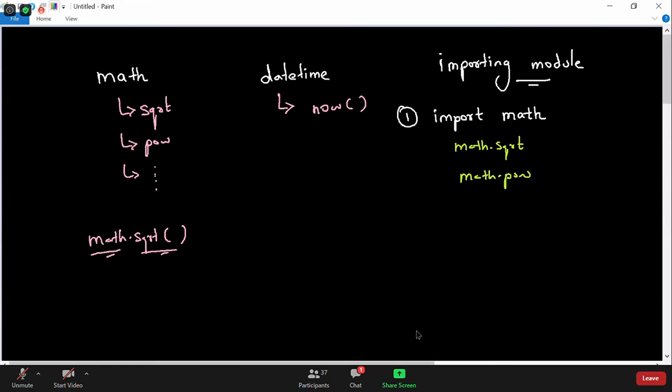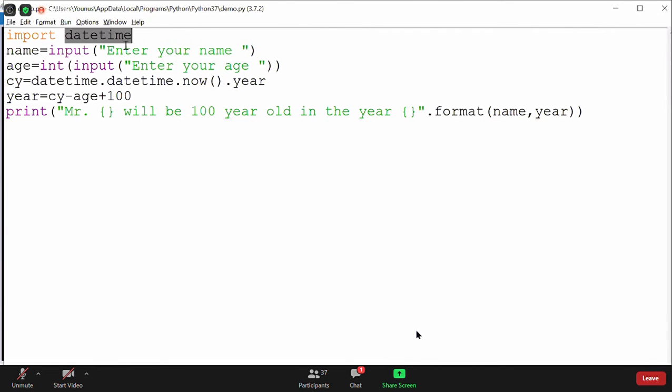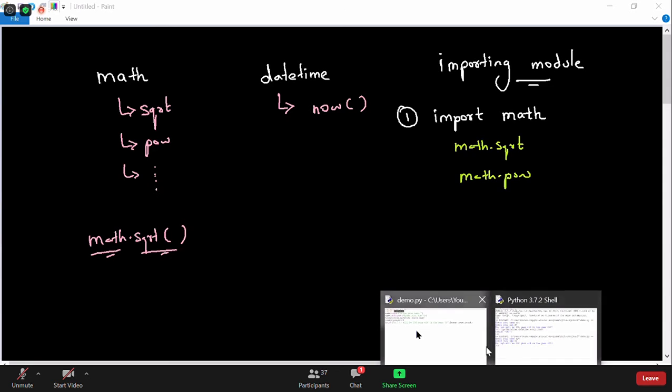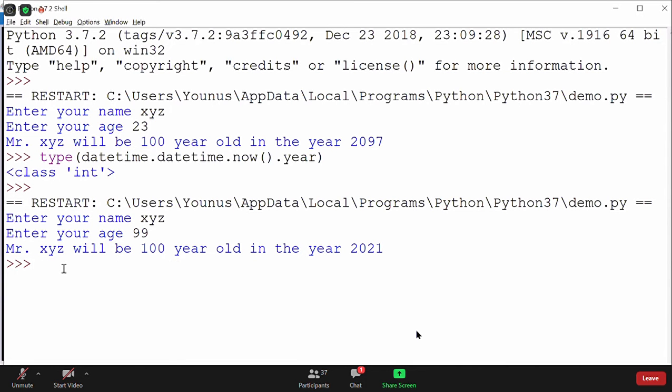Even in our case, we have imported datetime. We said input, enter your name, you enter the name, enter your age, you enter the age, and next we said datetime.datetime.now().year. So you can see here I'm using the datetime module, and I'm using an attribute called datetime. If you just print datetime here, now you see what gets printed. It belongs to the class called datetime.datetime. So there's a top class, and in this module there is a class called datetime.